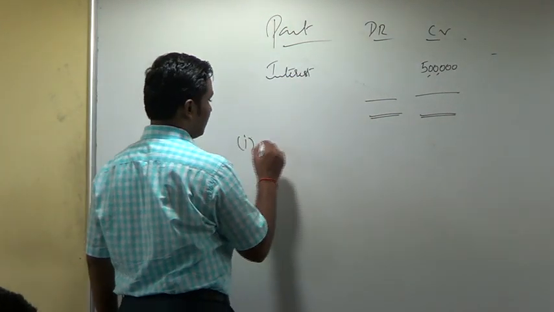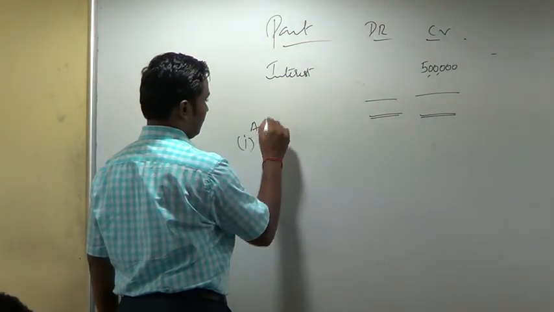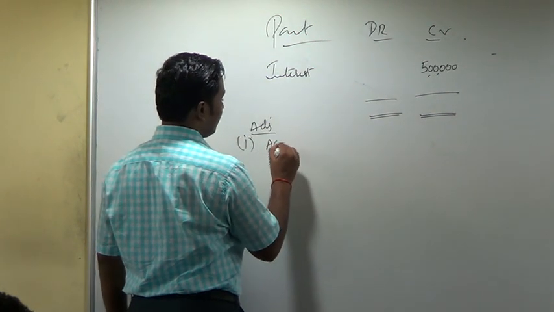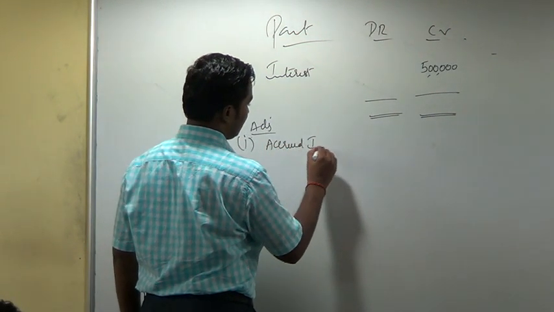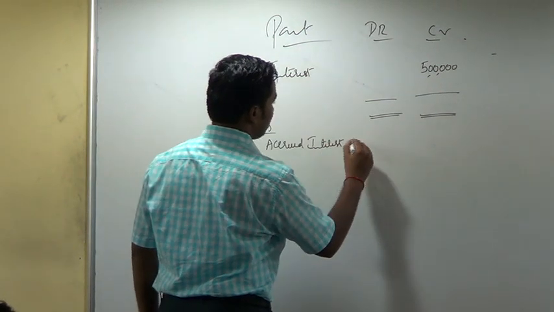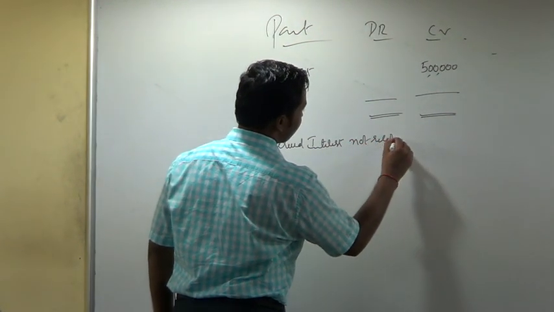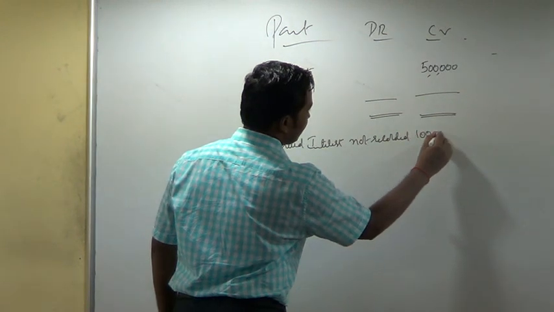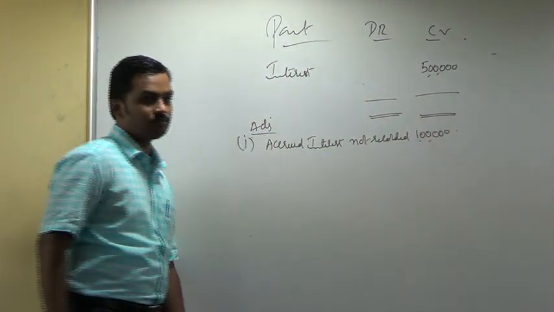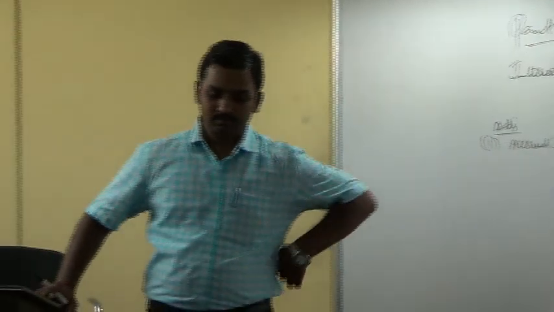That's it. Adjustment number 1. Accrued interest not recorded, 1 lakh. Interest showing credit balance 5 lakh. Accrued interest not recorded, 1 lakh. Accrued interest 1 lakh rupees.